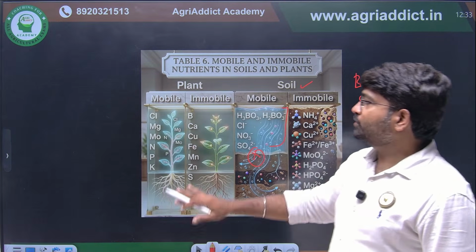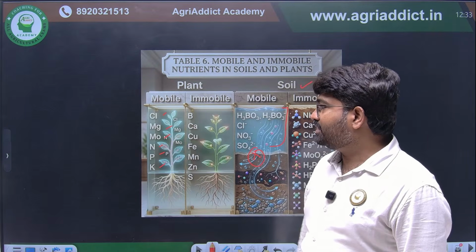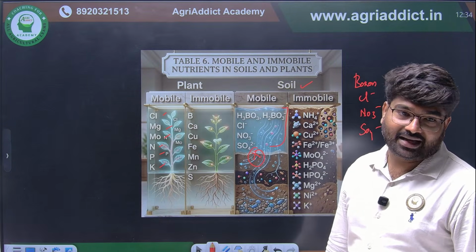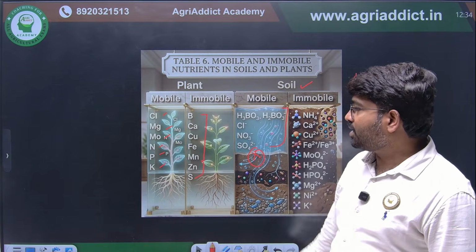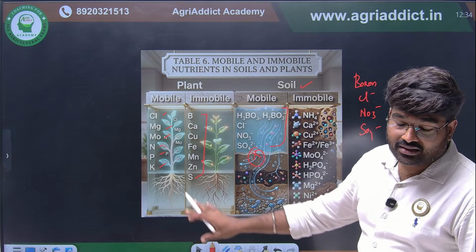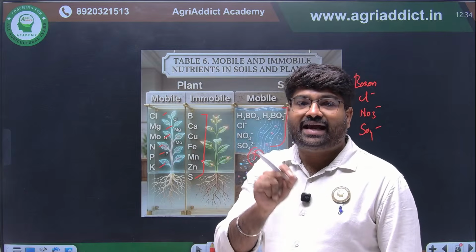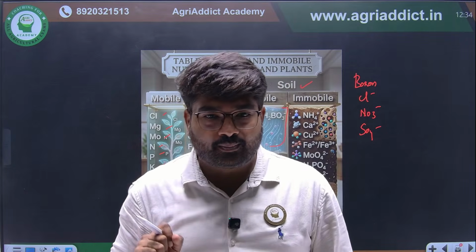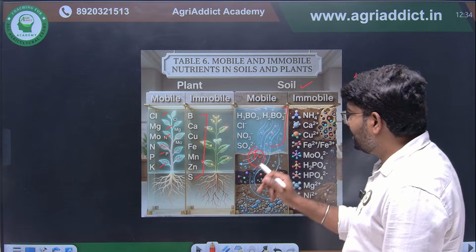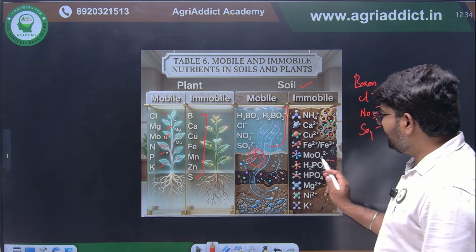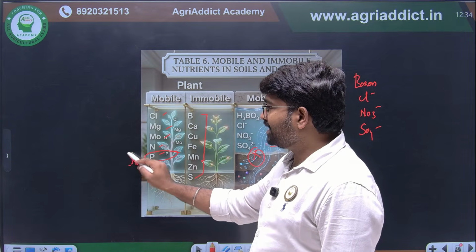Then in plant, the mobile elements are NPK, chlorine, magnesium and molybdenum. These six are mobile elements. Immobile elements are phosphorus, calcium, copper, iron, manganese, zinc and sulfur. This is very important because they asked one time: which element is immobile in soil but mobile in plant? Phosphorus is immobile in soil but mobile in plant. This is a very important question you have to remember.